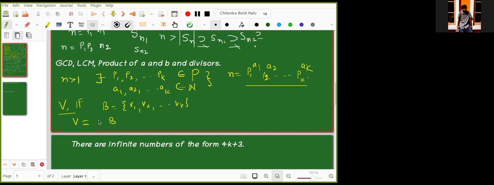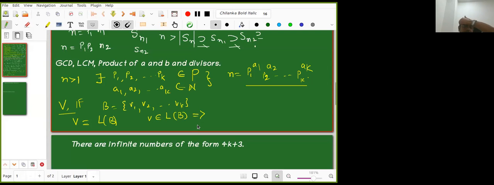Span of B. It's a span of B, sir. Span of B, linear span of B. Okay, I'm asking you one question again. V belongs to linear span of B. What do you mean by that? There exists A1 through An such that V is equal to A1 V1 plus A2 V2 up to An.